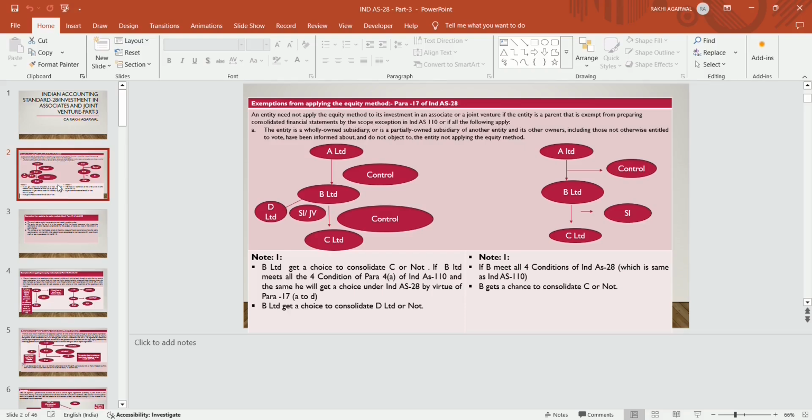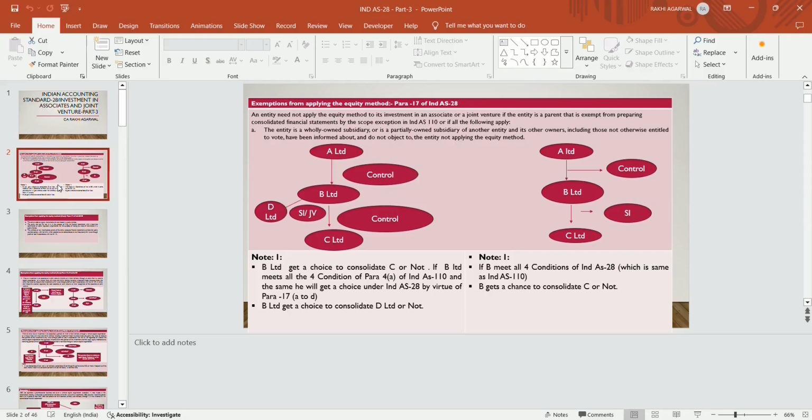So what it says is, in order to avail the exemption as per para 17 of Ind AS 28, the entity which is a subsidiary of an organization, and the other owners of that organization do not object if that entity is not preparing CFS. Another condition: not traded in a public market, not a listed company, not in the process of listing, and the ultimate or immediate parent company of that organization is preparing CFS for public use. If these 4 conditions are met, then this entity will get an exemption from applying the equity method.